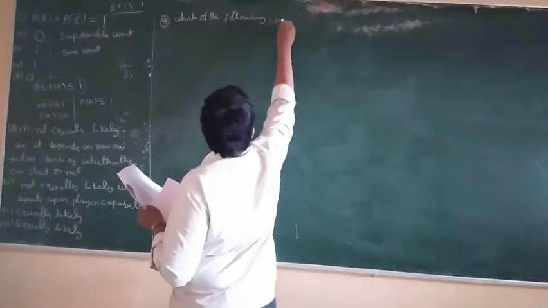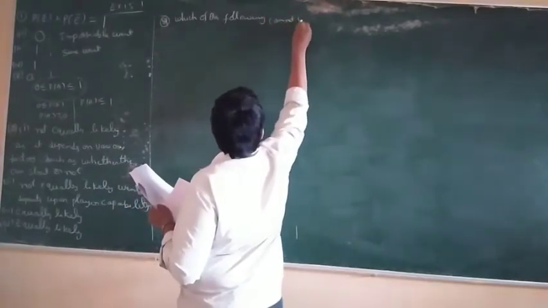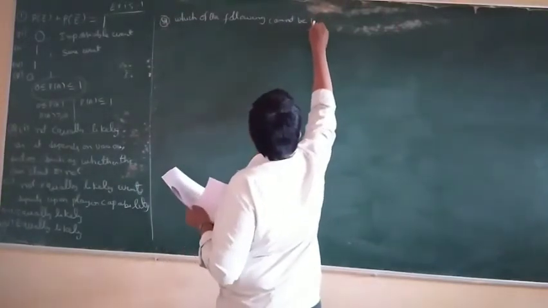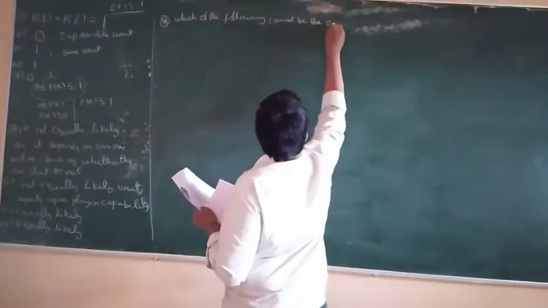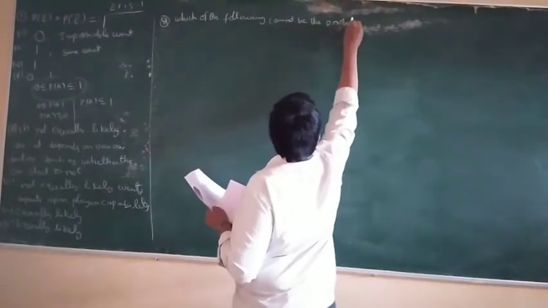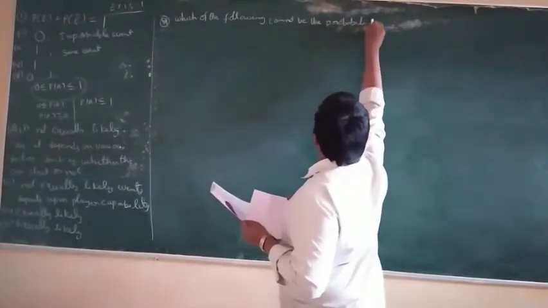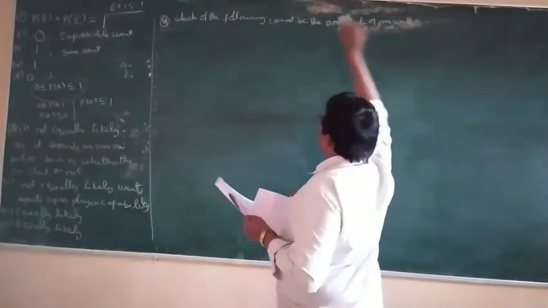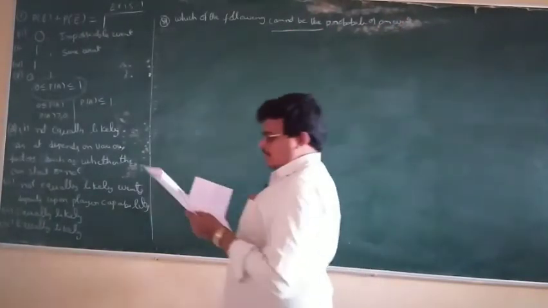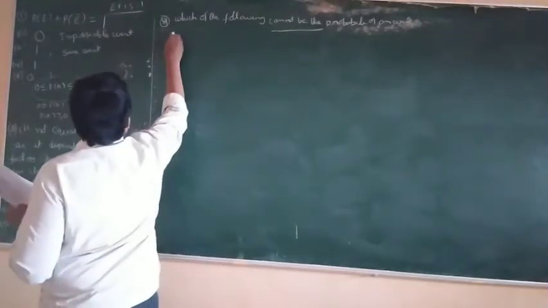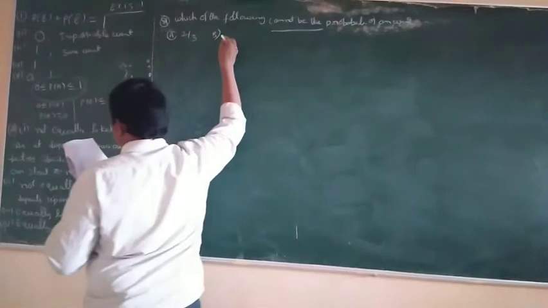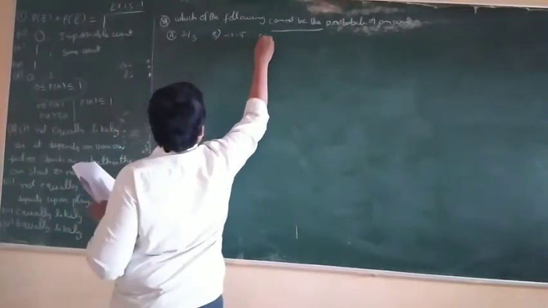This is important. Option A: 2 by 3. Option B: minus 1.5.